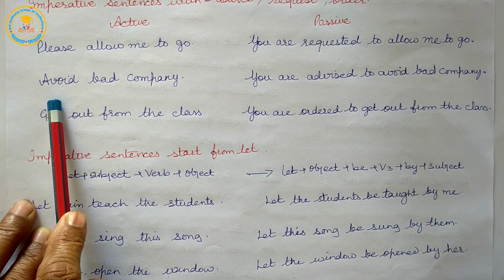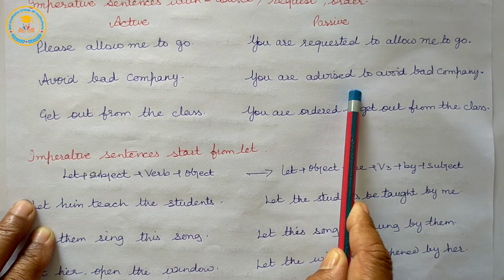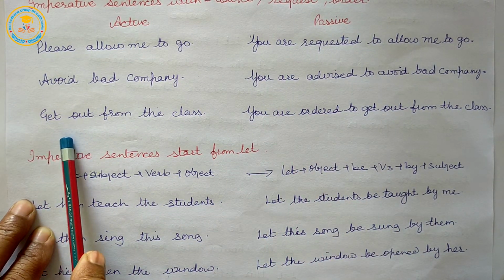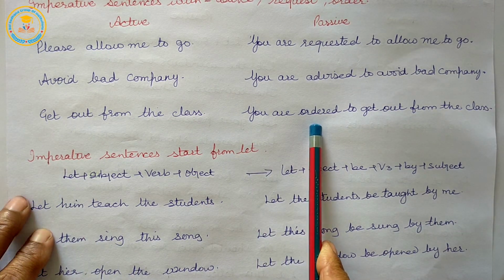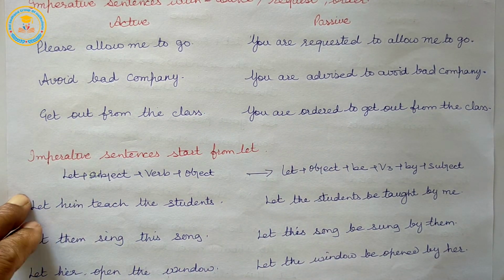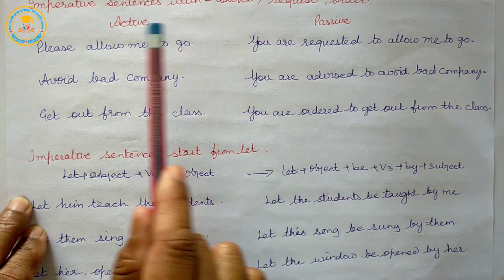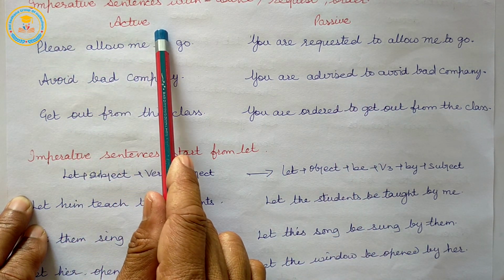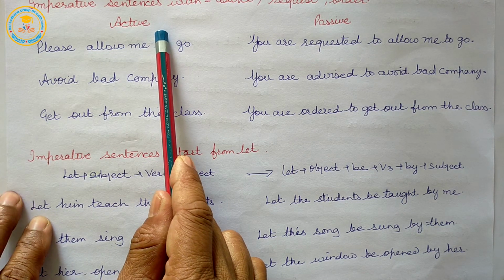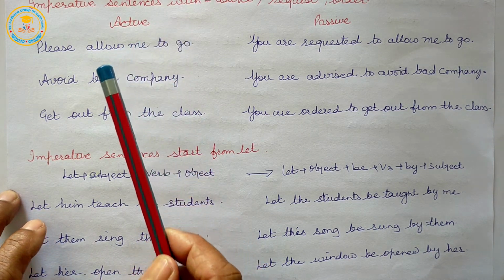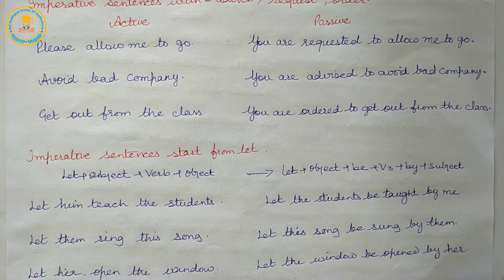For advice sentences, you are advised. For order, you are ordered. So, for the passive form in imperative sentences with expression of order, request and advice.